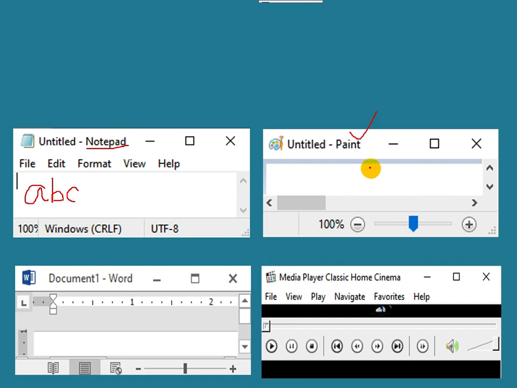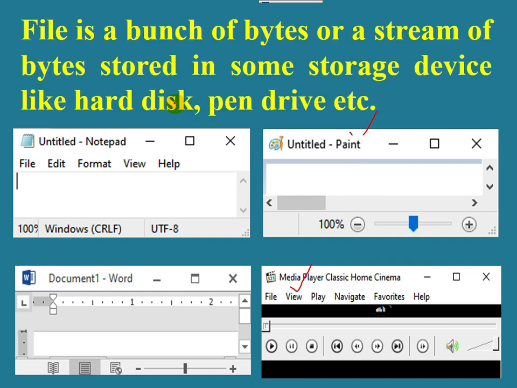In a Paint file, suppose I draw a picture, when I save, the file is saved in the hard disk. In the hard disk, the file exists as zeros and ones. Same is the case with Microsoft Word file and a video file. So you can define a file as a bunch of bytes or a stream of bytes stored in some storage devices like hard disk, pen drive, etc.